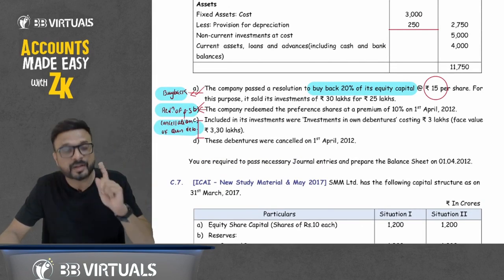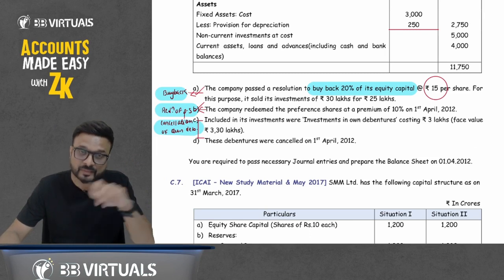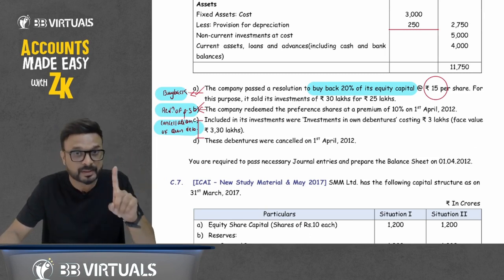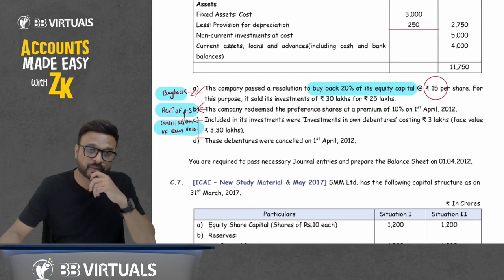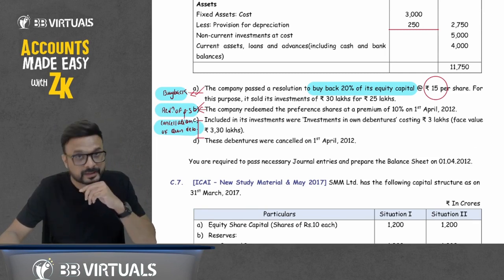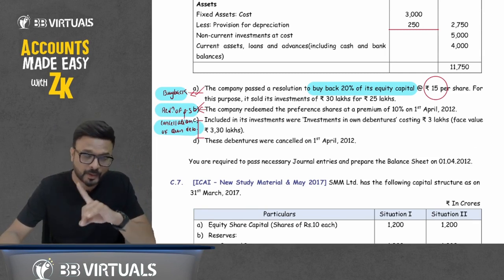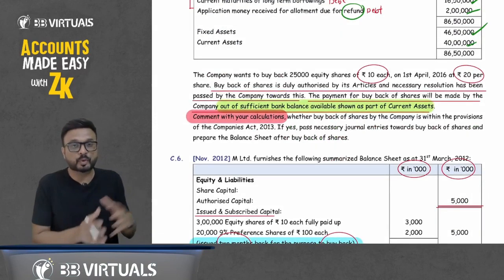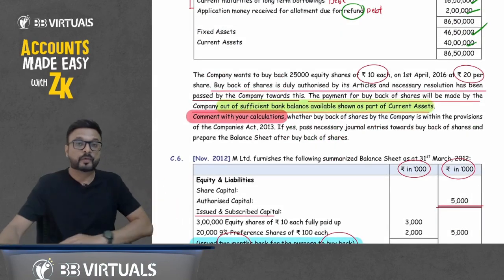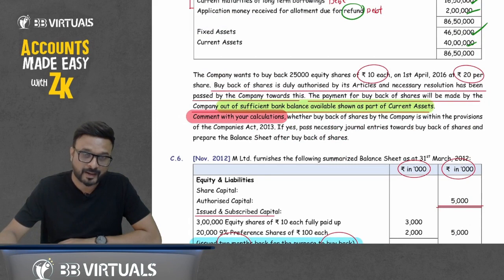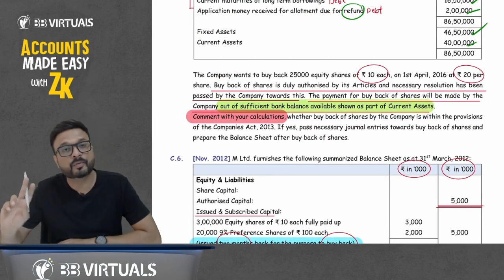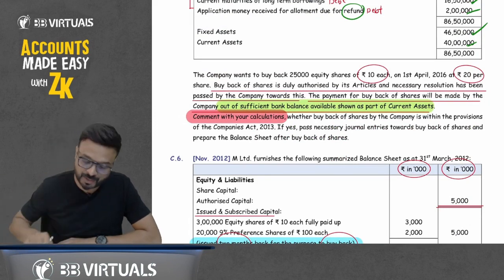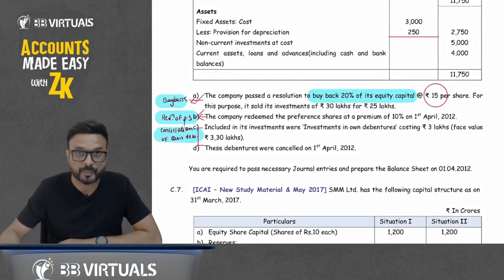So in case of redemption of preference share, I will transfer the amount to CRR account. Remember this thing: in case of redemption of preference share, I will transfer the amount to CRR account, but not in the case of buyback of shares, because for buyback of share, it is mentioned that they have issued 2 months back some shares in the market for the purpose of buyback. So buyback of shares is out of fresh issue of shares. Now they are also redeeming the preference shares here, so redemption of preference shares is out of profit.